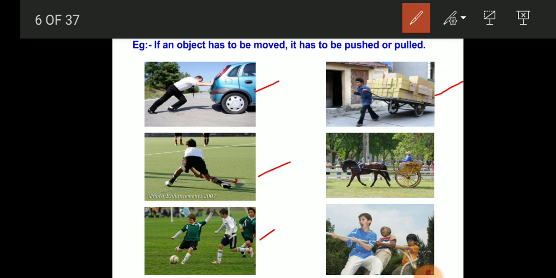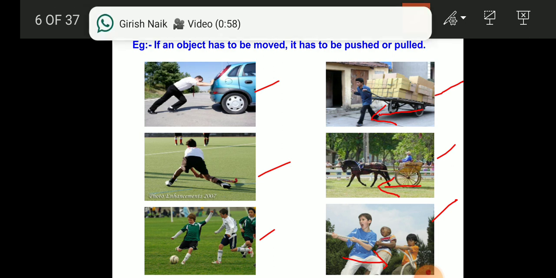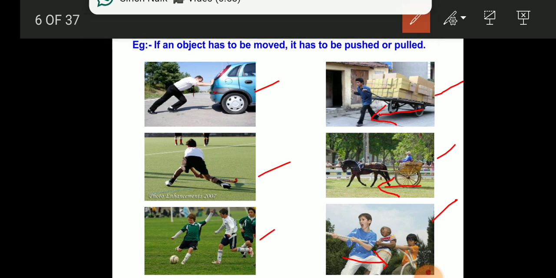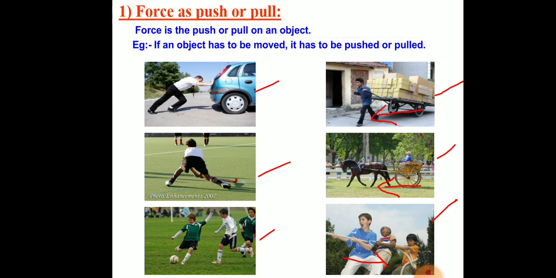Here on this side, three examples you can see where a man is pushing, pulling, right? So here the horse is pulling a cart. In the same way, here the boys who are playing tug of war, there also the rope has been pulled. So in all these cases, the pull is involved. So we can define the force as push or a pull. So the definition of force is a push or a pull on an object.